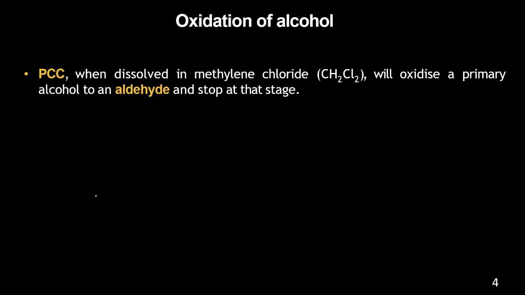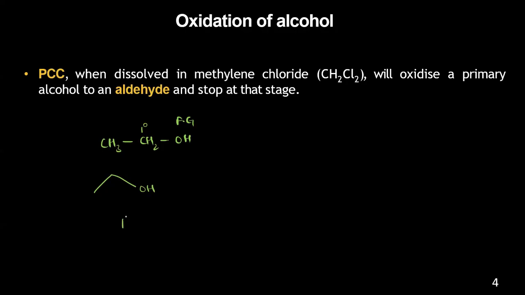Suppose you take a primary alcohol. What is the meaning of primary alcohol? The functional group is attached to a carbon which is attached to only a single carbon. If you see here, this is CH3CH2OH. This OH is the functional group attached to the carbon, which is attached to only one carbon. So this carbon is the primary carbon.